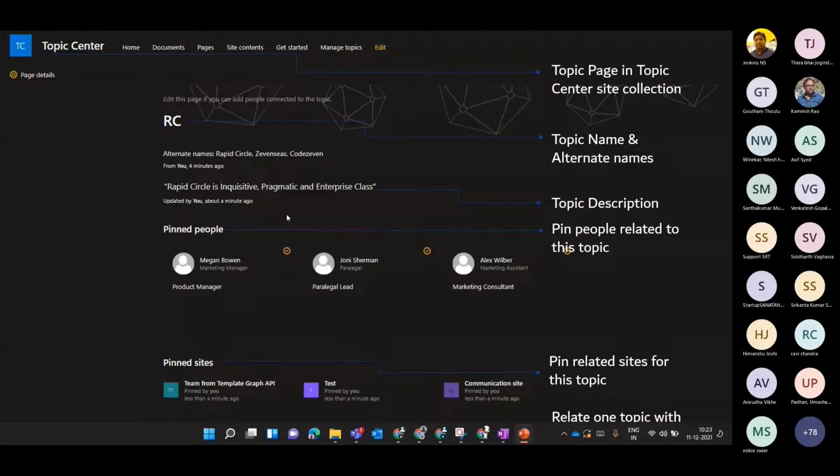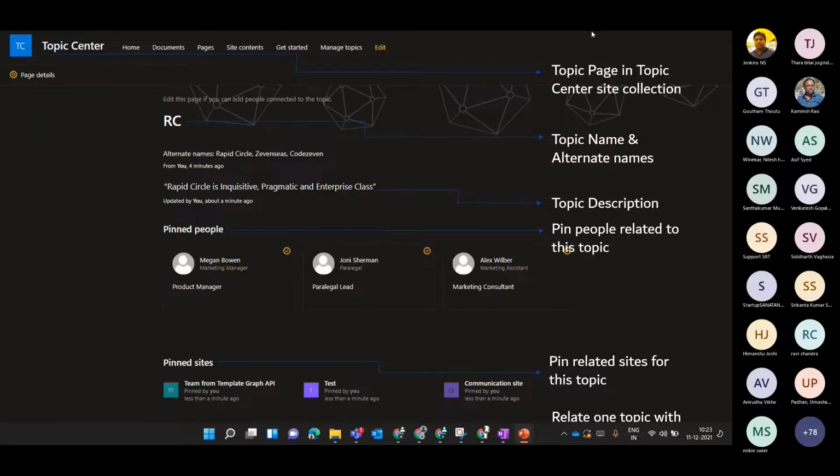Anyway, I'm going to go to the demo and we will create a topic page, but this is a quick summary of how a topic page looks. As you can see, I have noted down my organization's name, Rapid Circle, but usually people use RC or short acronyms. This is how the acronym will be displayed, as you saw in the previous slide. It is displayed to the users, and when they hover over it, they get a detailed view of what it is. So this is a topic page.